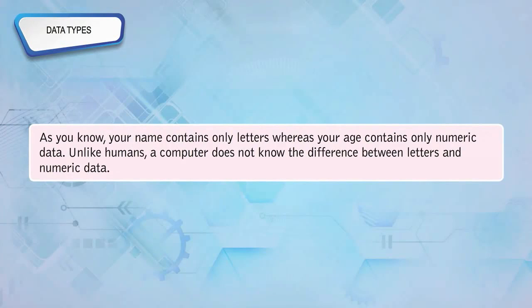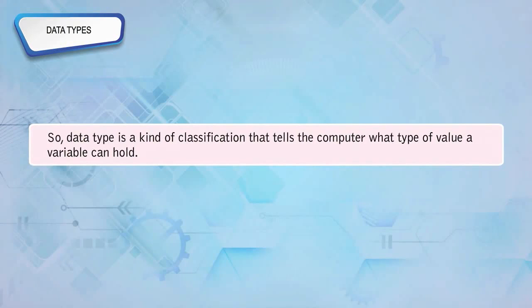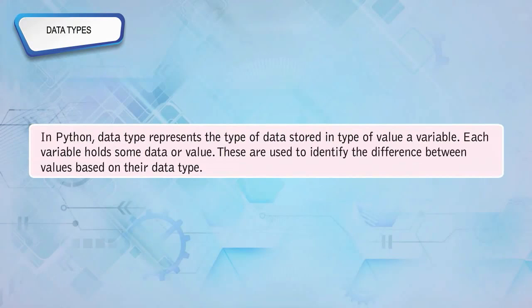Unlike humans, a computer does not know the difference between letters and numeric data. So, a data type is a kind of classification that tells the computer what type of value a variable can hold. In Python, data type represents the type of data stored in a variable.